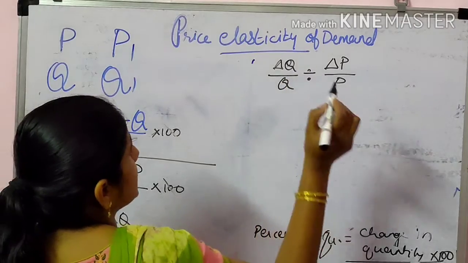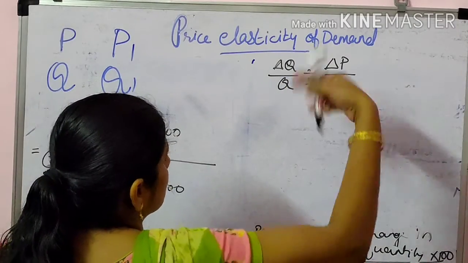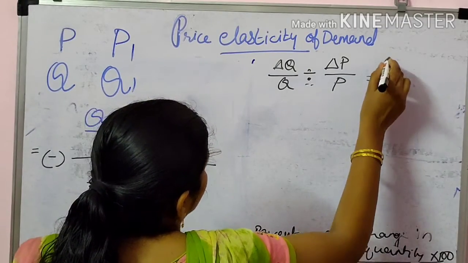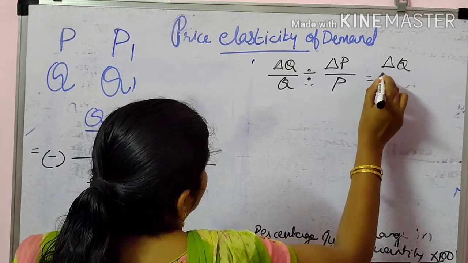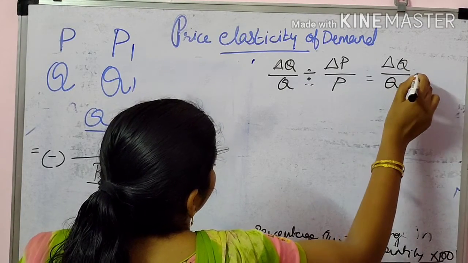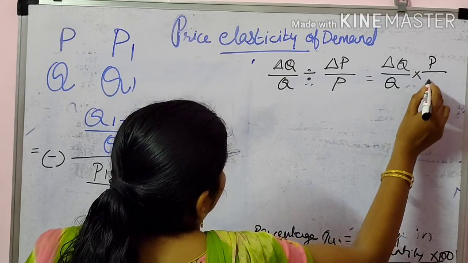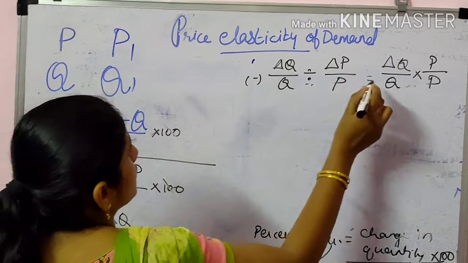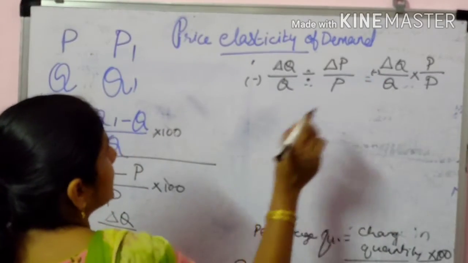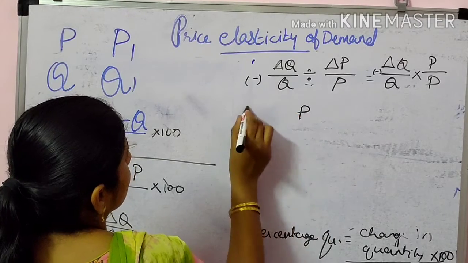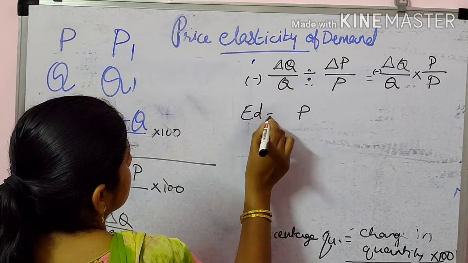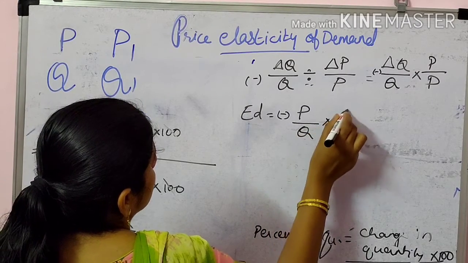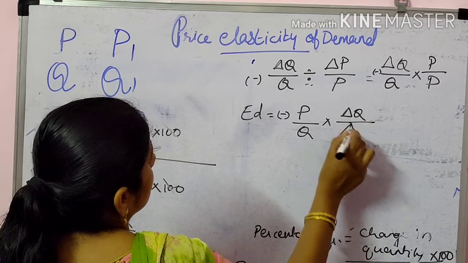Now I am going to change this sign. Instead of the division, I am going to write the multiplication sign. Then it will be delta Q upon Q. So it will become like this, and always we have to put the minus sign. Then we can also write it like this: elasticity of demand is equal to minus P by Q into delta Q upon delta P.